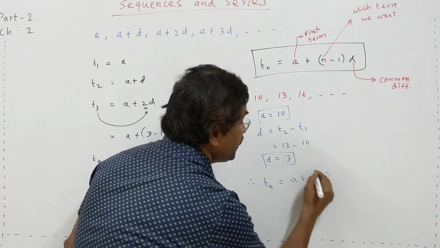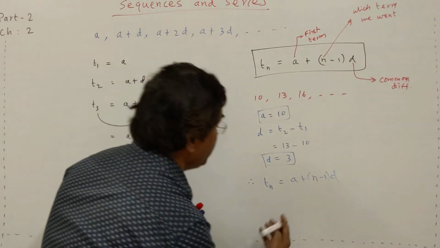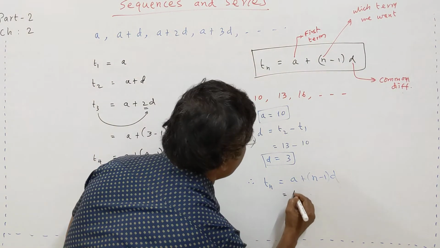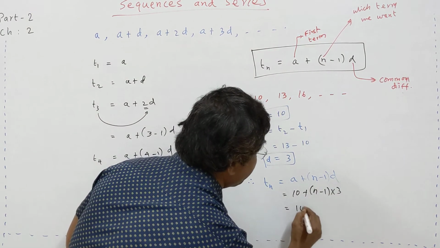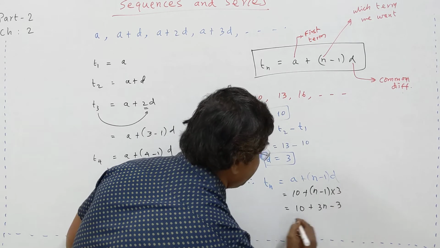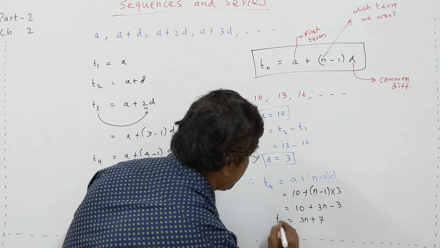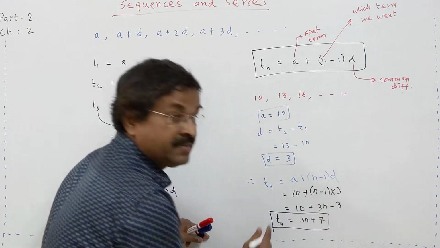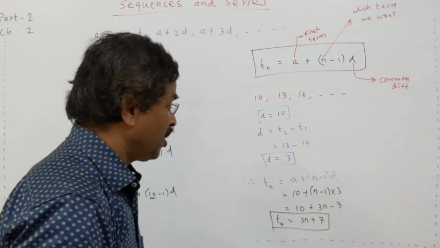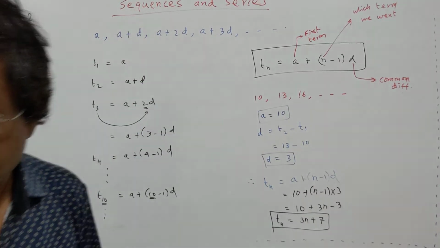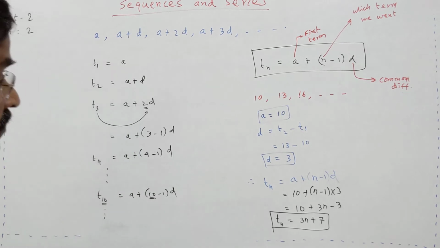A plus n minus 1 into D. Put the values: A is 10, plus n minus 1 into D, which is 3. Therefore 10 plus 3n minus 3, that is equal to 3n plus 7. This is your nth term of the AP. Okay, a formula you have got now, the general term, the nth term of the AP. This is over, take it.